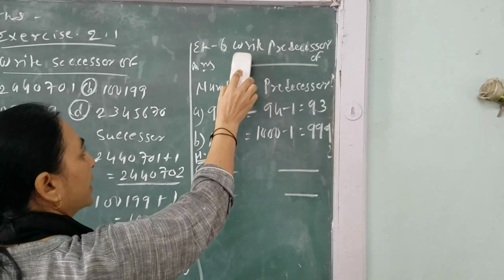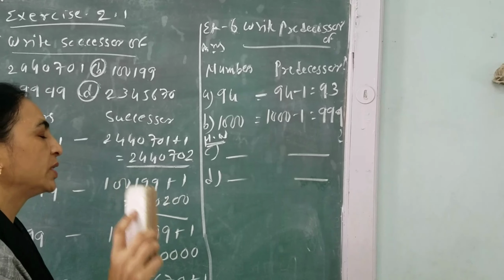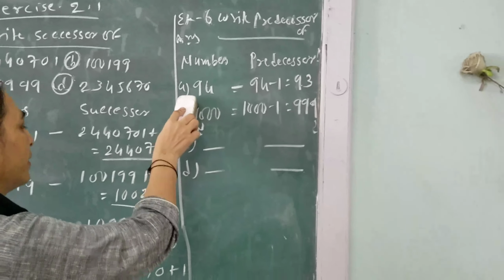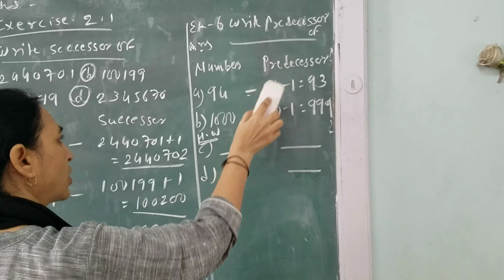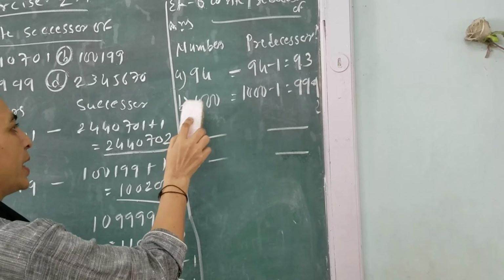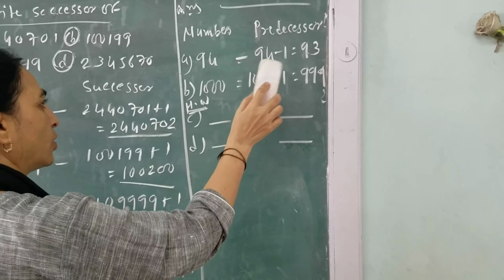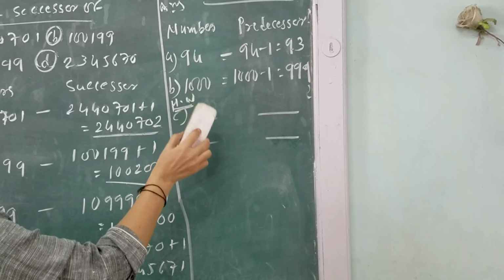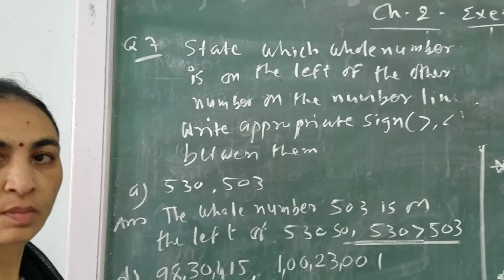Question 6. Write predecessor of. So here, predecessor means what? You just subtract 1 from the given number. So here, example A, 94. Answer: predecessor of 94 will be 94 minus 1 is equal to 93. B, 1000, given number is 1000. So just minus 1, इसको subtract करो, answer will be 999. And in homework you do C and D, in your classwork.